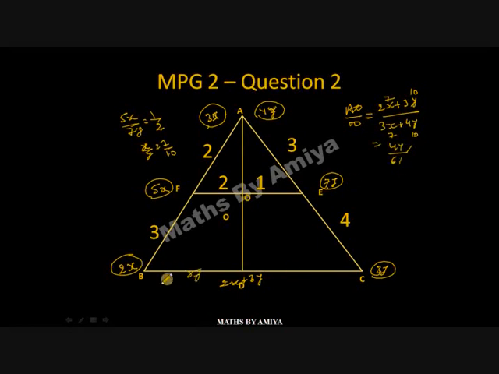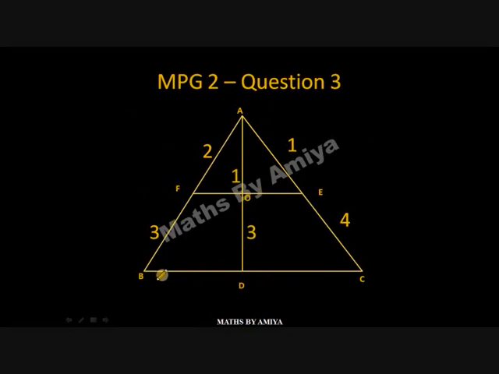So what is the value of BD upon DC? That is 3y upon 2x, and since we have x upon y, we get BD upon DC. Solve question number 3 with the help of variables. So friends, now apply variables in this question because we cannot use values. So we have to apply variables.